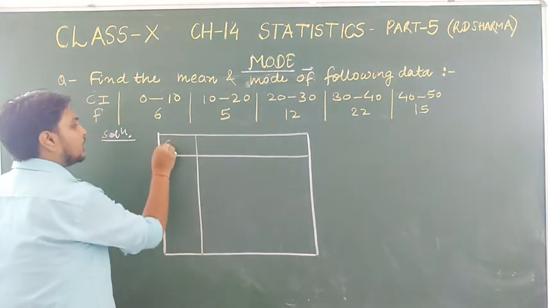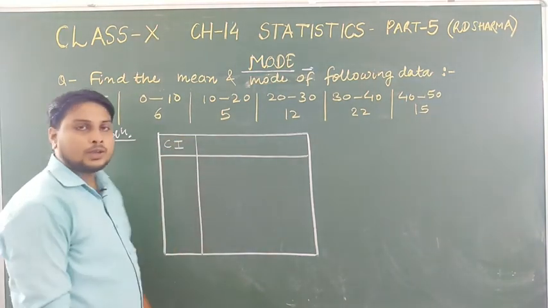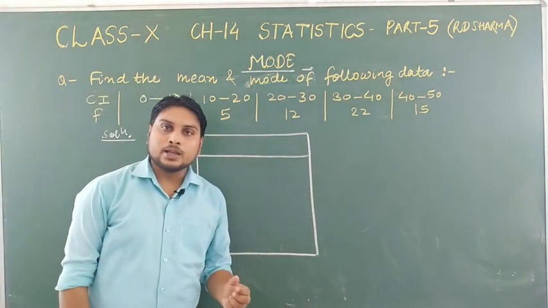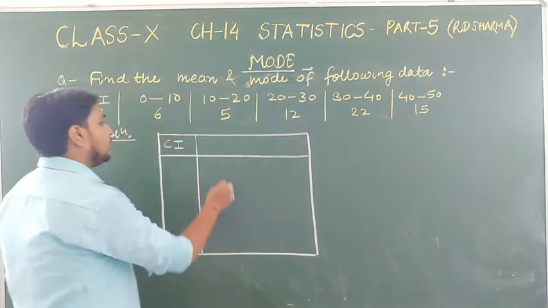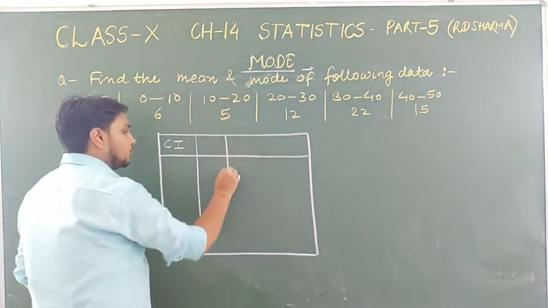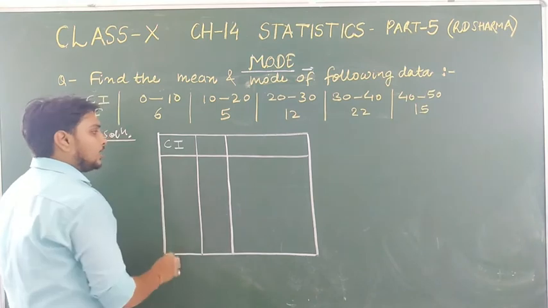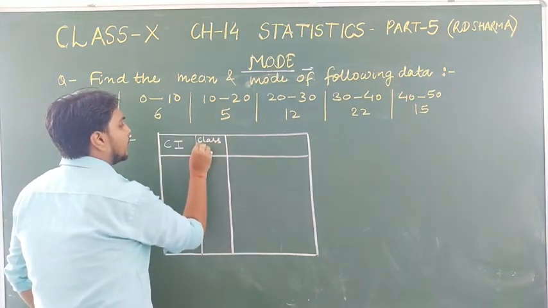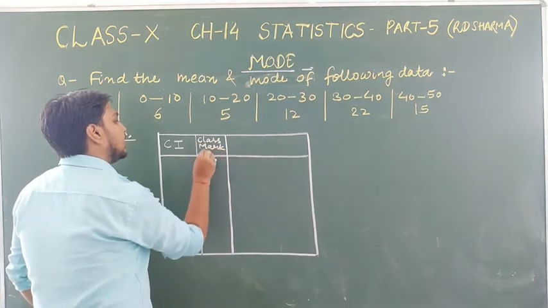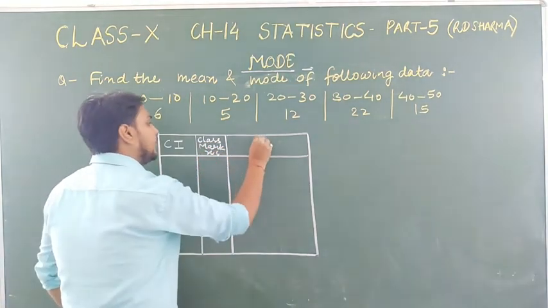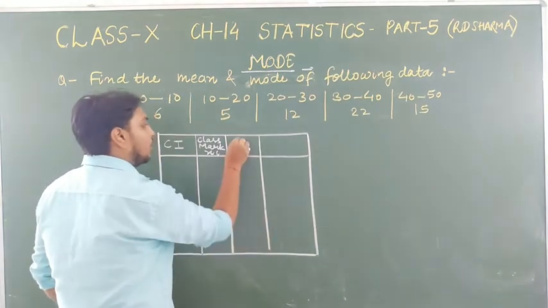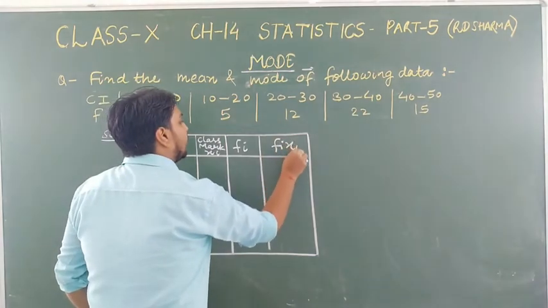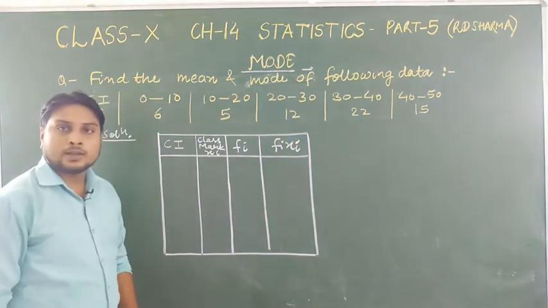Firstly we will write the class interval. Students, remember when we were finding the mean, what kind of table did we make? Firstly we used to write the class intervals, then we used to write the class mark, that is xi, and then we used to make a column for frequency, and in the last we used to make a column for fixi.